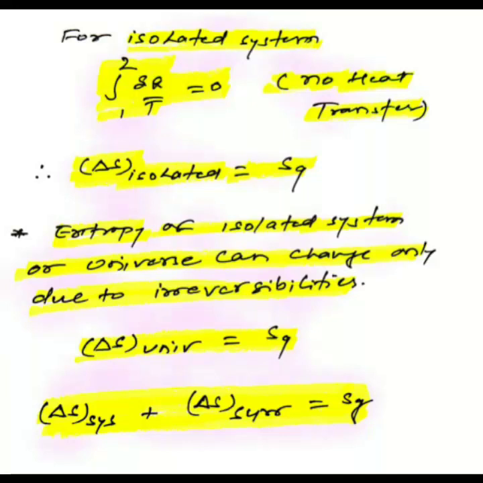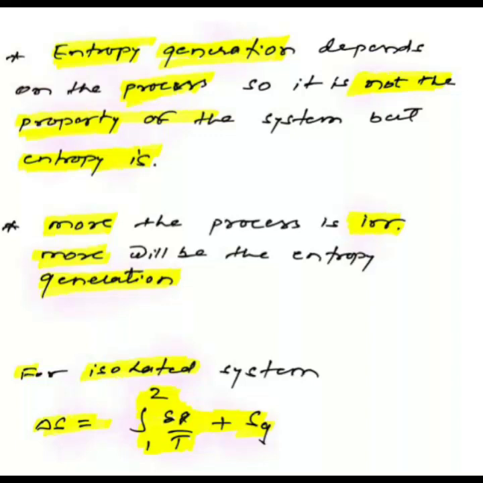For an isolated system, integration del Q by T is equal to 0 as there will be no heat transfer. Therefore, entropy change of an isolated system is equal to Sg. So entropy change of an isolated system or the universe is only possible due to the irreversibilities. Entropy change of the universe is equal to Sg, which can be written as del S system plus del S surrounding is equal to Sg. So entropy generation depends on the process. It is not a property of the system, but entropy is. The more irreversible the process, the more the entropy generation.